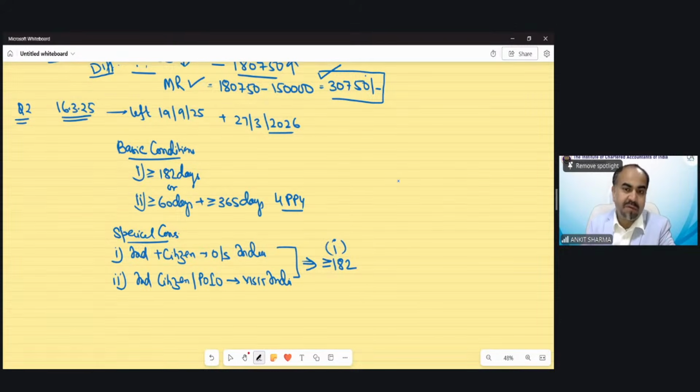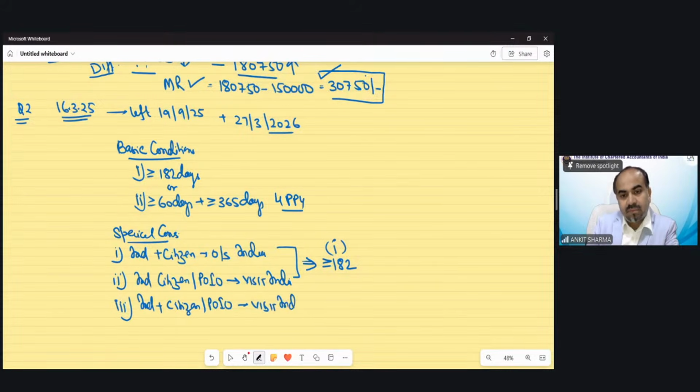If you do not fulfill this condition, you would be a non-resident. The third special case is for an individual who is either a citizen or person of Indian origin and comes to visit India having more than 15 lakh rupees Indian source income.